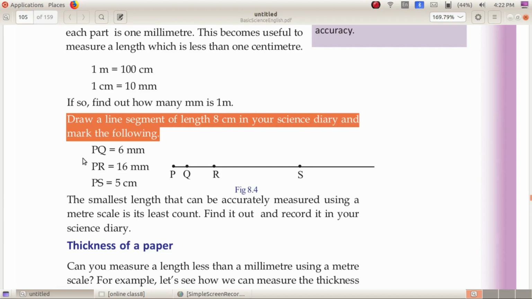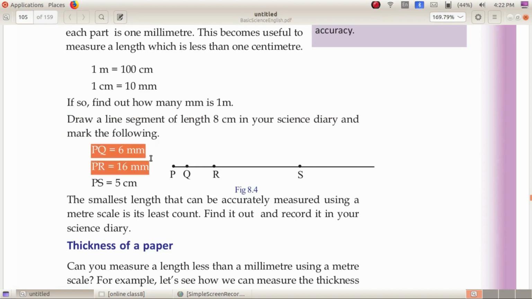PQ is equal to 6 millimeter, PR 16 millimeter and PS is equal to 5 centimeter. Your answer will be like this. You have to draw a line of length 8 centimeter and mark these points of corresponding lengths.